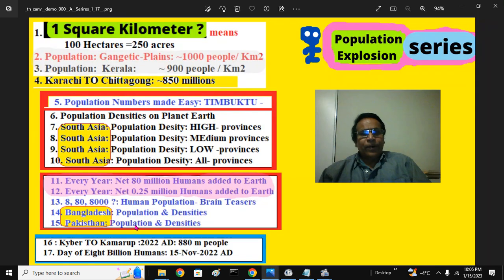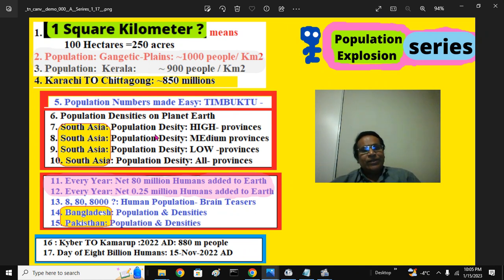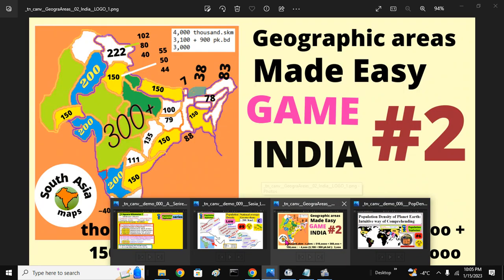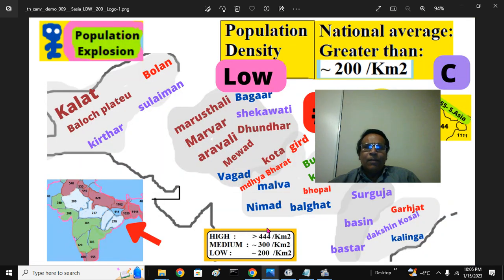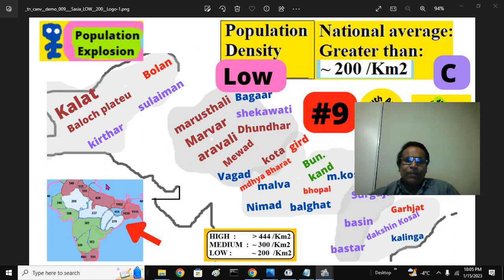Coming to today's part, this is part 9, low. In South Asia, we are discussing population density, parts 7, 8, 9 and 10. We covered high, we covered medium, and now we are covering the low provinces or states, broadly states, union territories, provinces. This is our population series. I will be putting the rest of the presentation on YouTube as and when time permits. That is about the population density, the low part.